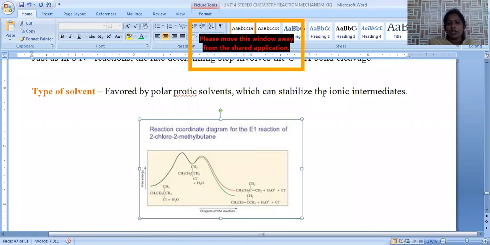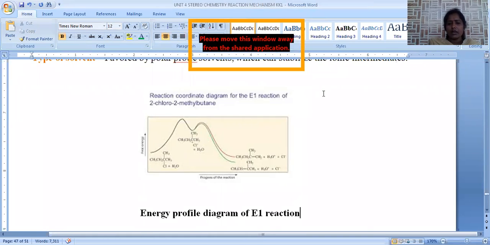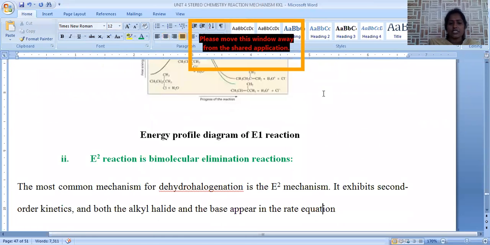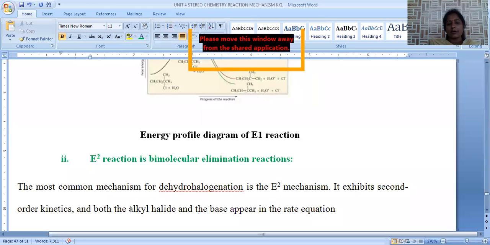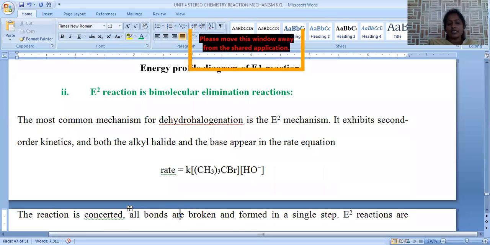How are bimolecular elimination reactions possible? The most common mechanism for E2 elimination reaction is dehydrohalogenation only. In dehydrohalogenation, the reaction is carried out in a single step. E1 reaction is a multi-step process, but E2 reaction is a single step process where the reaction is carried through a single transition state. Here, a transition state is involved in this E2 elimination reaction.